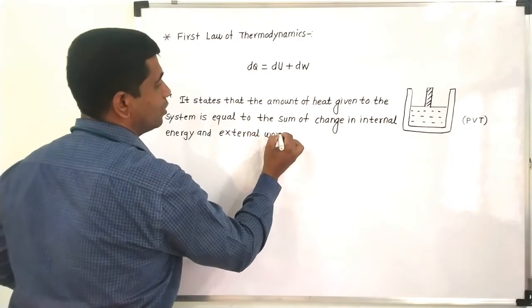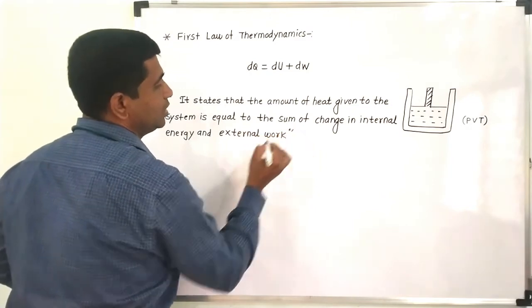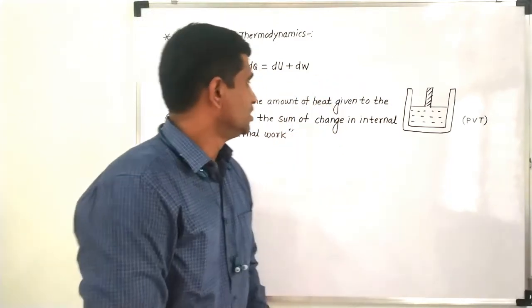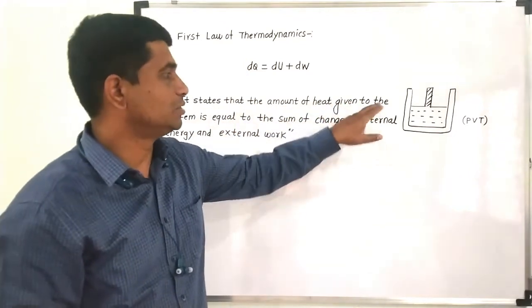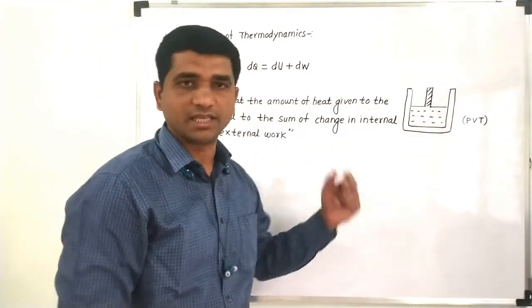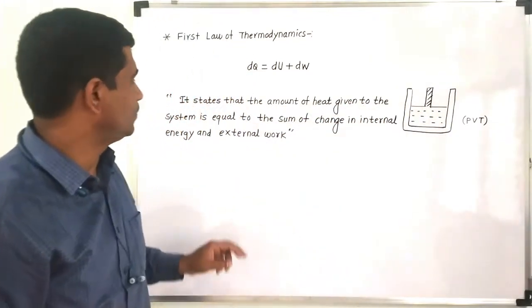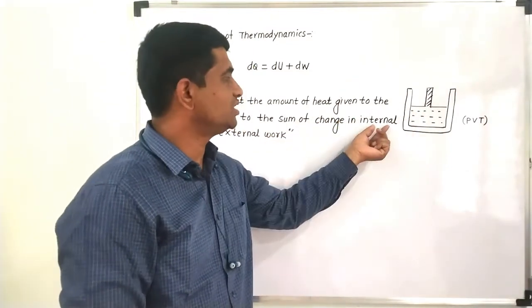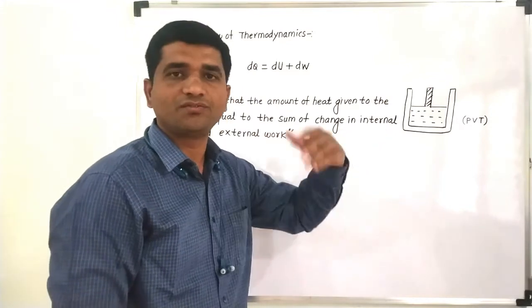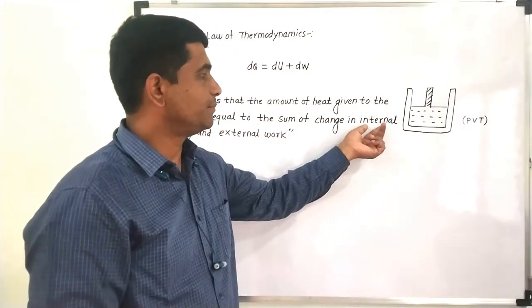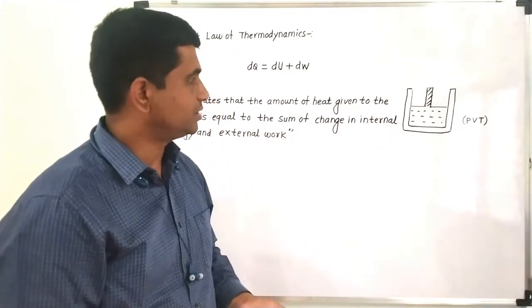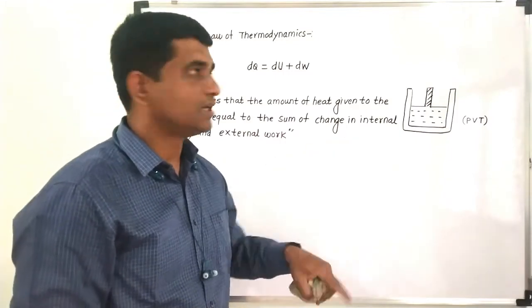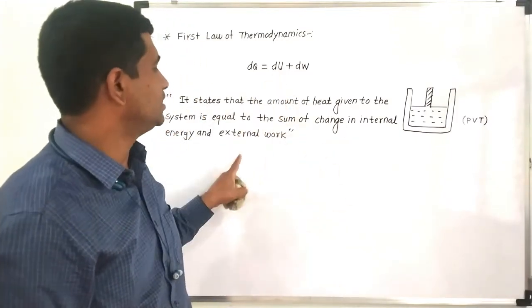From this we can see what happens to this container. If I heat this gas which is inside the container, its temperature will increase, and we know that internal energy is a function of temperature. So as temperature increases, internal energy increases, so du will increase, and then there is the external work done.